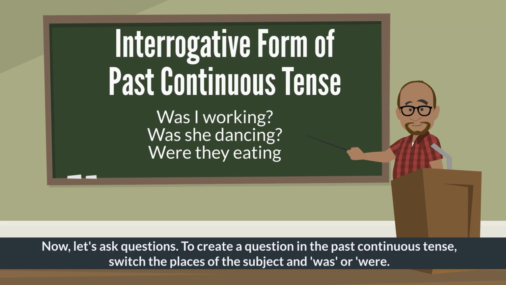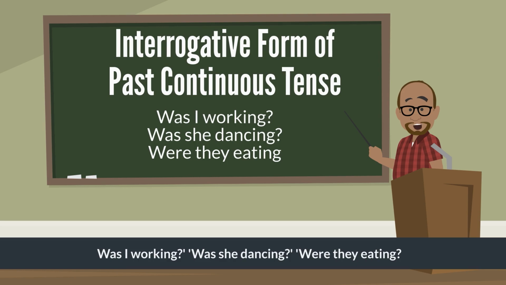Now, let's ask questions. To create a question in the past continuous tense, switch the places of the subject and was or were. Was I working? Was she dancing? Were they eating?